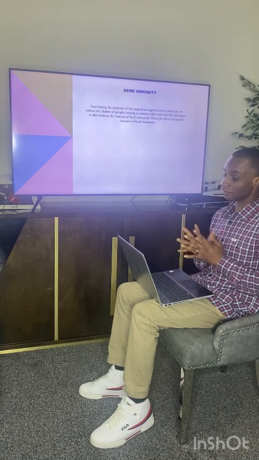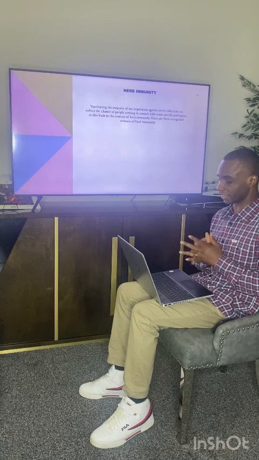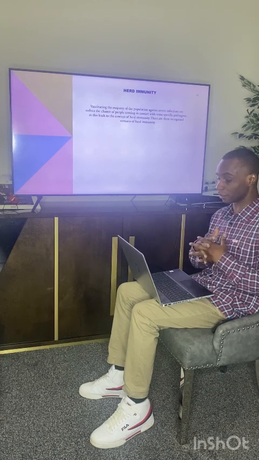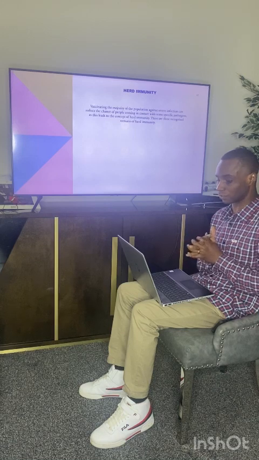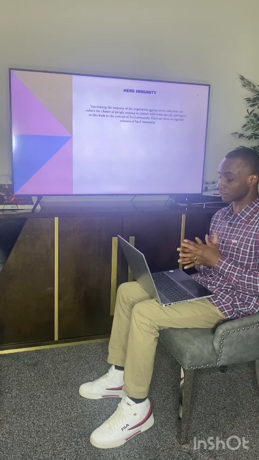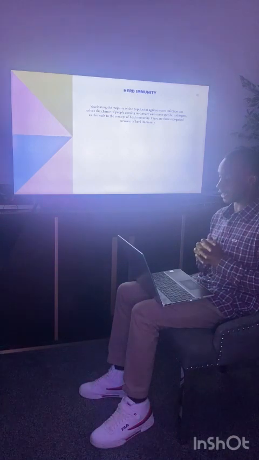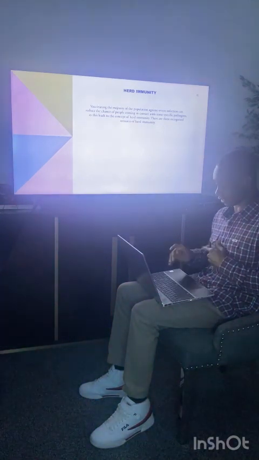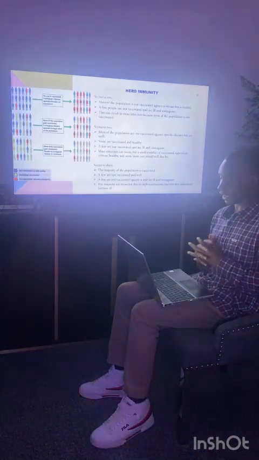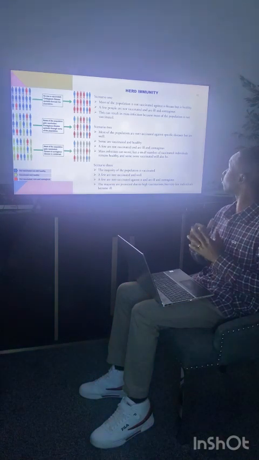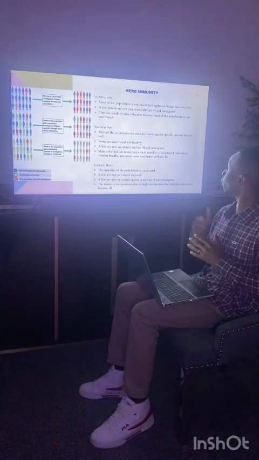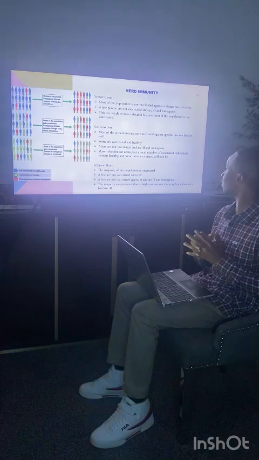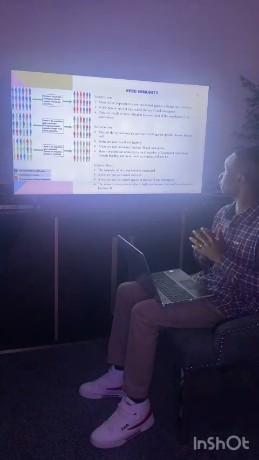Herd immunity. Vaccinating the majority of the population against severe infection can reduce the chance of people coming in contact with some specific pathogens, and this leads to the concept of herd immunity. There are 3 recognized scenarios of herd immunity. Scenario 1, most of the population is not vaccinated. A few people are not vaccinated and are ill and contagious. This can result in mass infection.